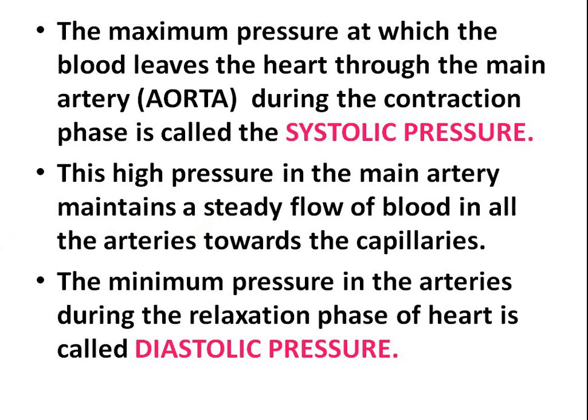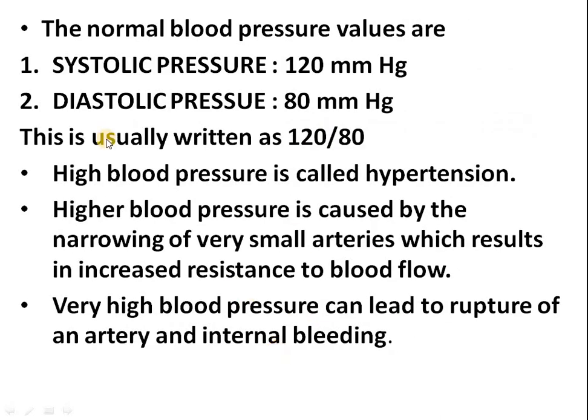Fine. The minimum pressure in the arteries during the relaxation phase of the heart is called diastolic pressure. That means when the heart is in the relaxation phase, the minimum pressure in the arteries at that moment is known as diastolic pressure. Clear? The normal blood pressure values are systolic pressure 120 mm of mercury and diastolic pressure 80 mm of mercury. This is usually written as 120 by 80.